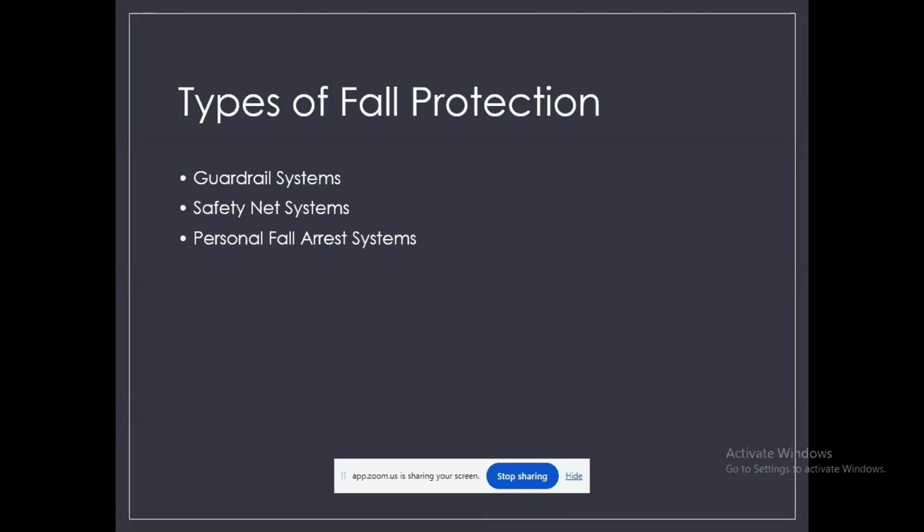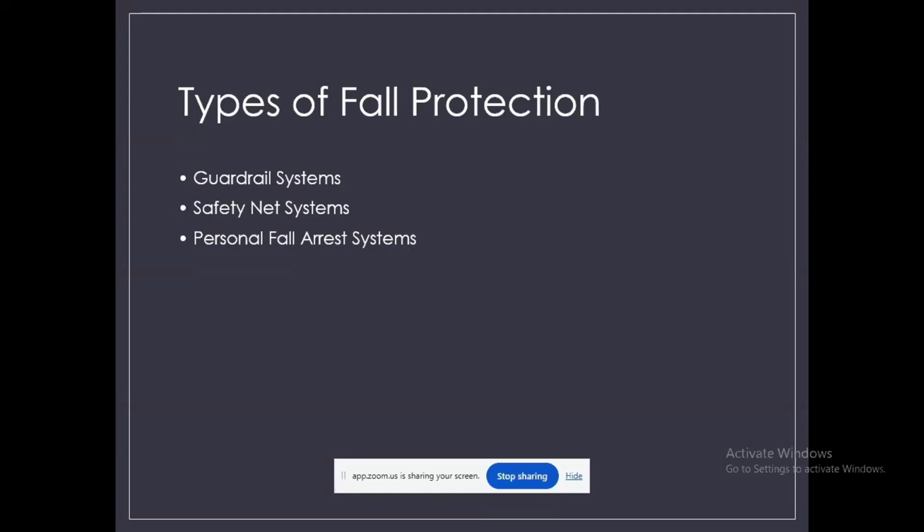Secondly, safety net systems. These are installed below working areas to catch the worker if they fall. For instance, during bridge construction or high-rise building work, safety nets are placed to reduce injury in case of a fall. Then the third one is the personal fall arrest system.